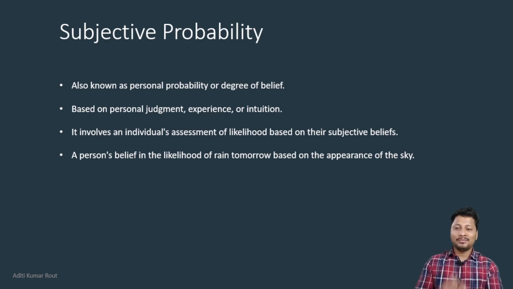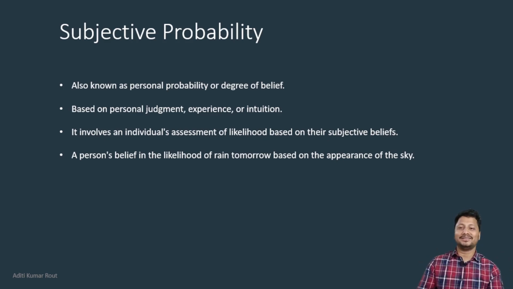From an example point of view, a person believes in the likelihood of rain tomorrow. It is based on the appearance of the sky. Again, it is very much person to person, right? I can think, hey, it might rain. Maybe another person will say no, it might be heavy rain tomorrow. It completely depends on the person.